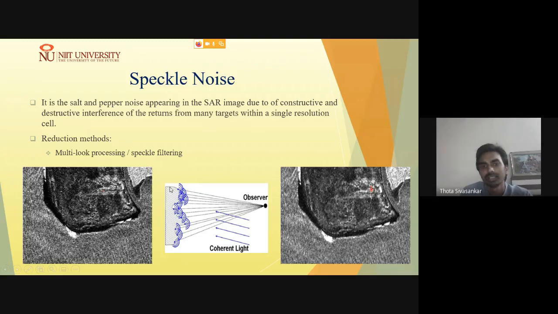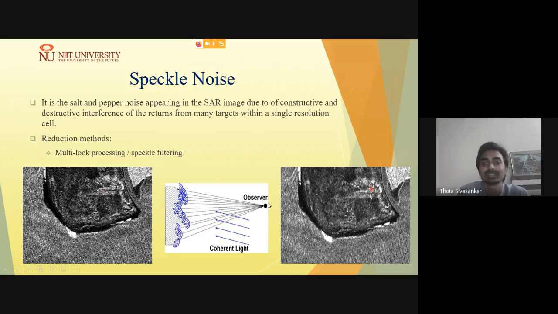In that case, this interference concept, I hope everybody must be aware of from class 9th and 10th. These signals make constructive and destructive interference by the time they reach the sensor.